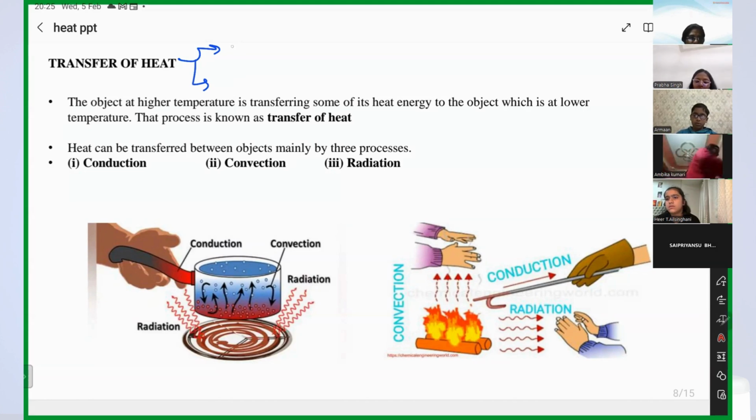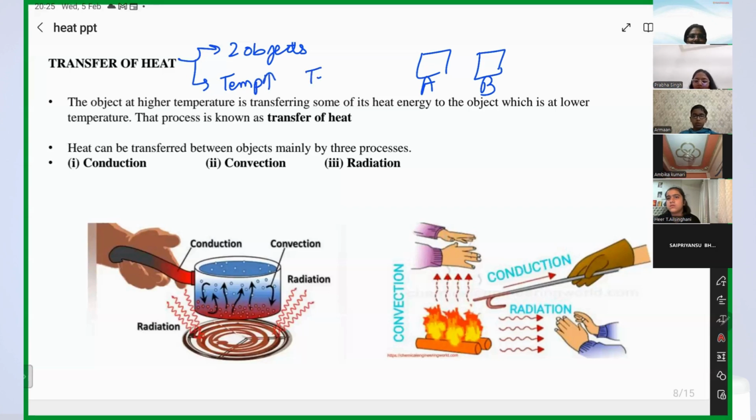The first is you need two objects. Like we have object A and object B. If you want to transfer heat, you need at least two objects. And the second thing is the temperature of one object should be more and the temperature of the other object should be less, right? Only then transfer of heat will take place.